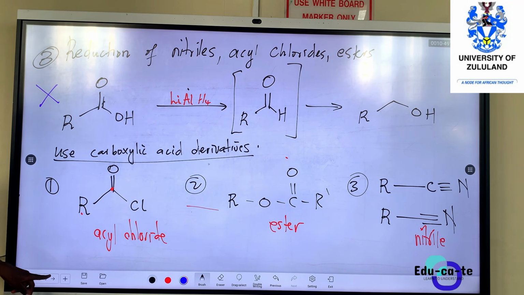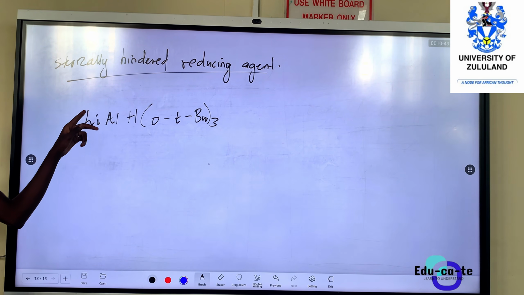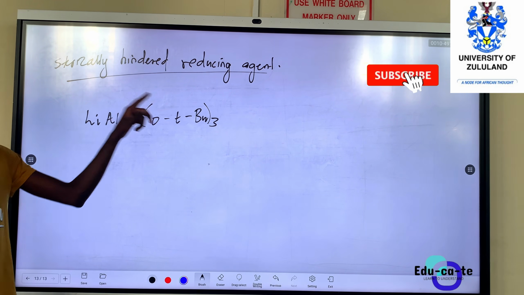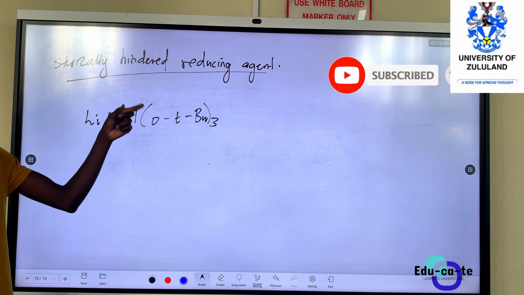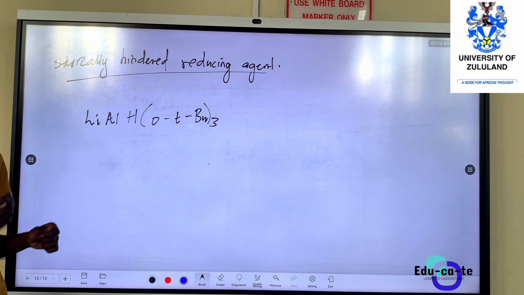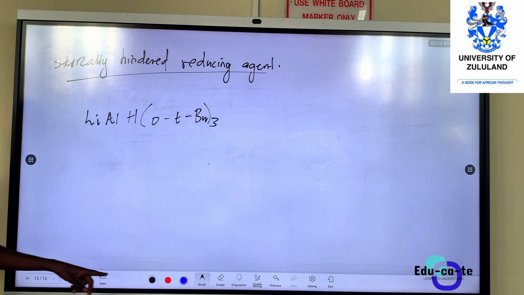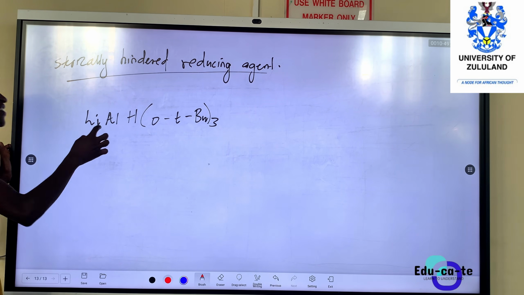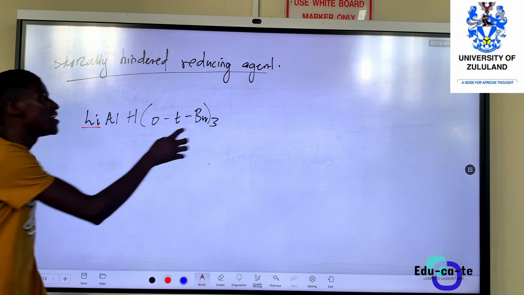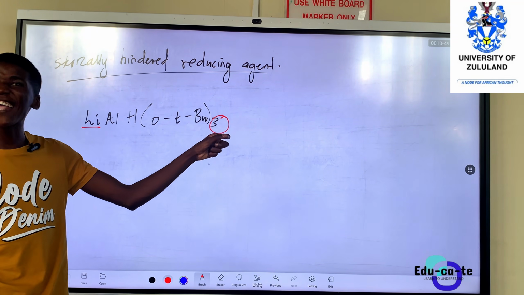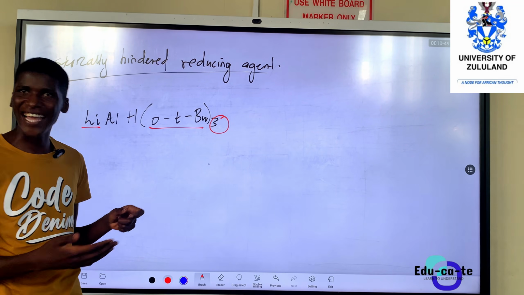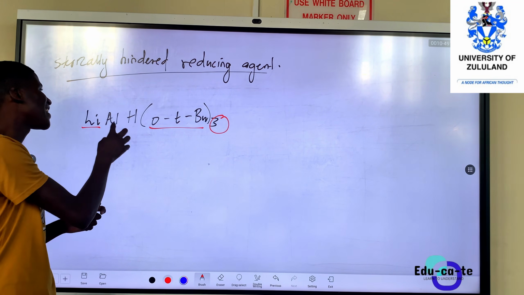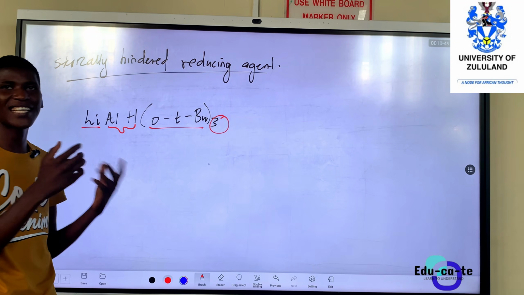So the name of this is lithium tri-tertiary butoxide aluminum hydride. You can get the name simply from the formula: lithium, then tri, three, O-tertiary butoxide groups, and then aluminum and hydrogen, so that's aluminum hydride.